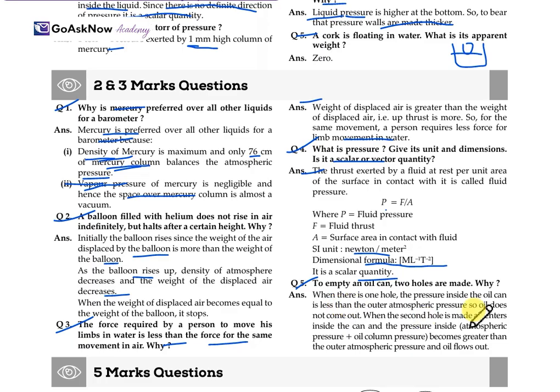And when the second hole is made, air enters inside, and the pressure inside the can, atmospheric pressure plus oil column pressure, becomes greater than the outer atmospheric pressure, and that's why oil flows out. For the proper atmospheric pressure, two holes are there in that particular can.